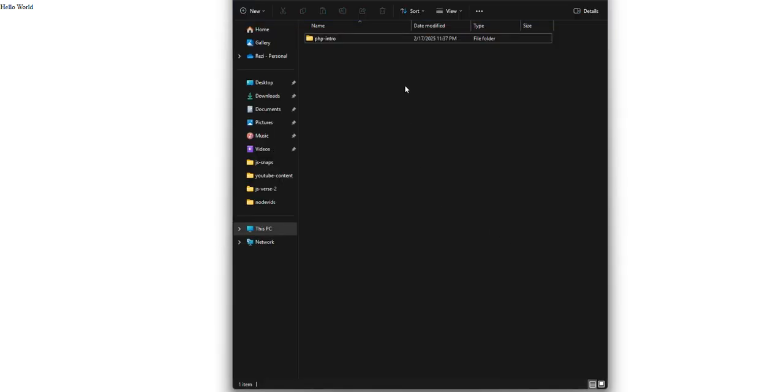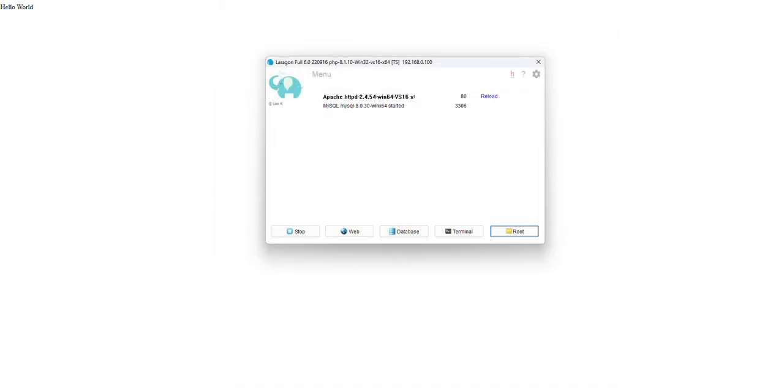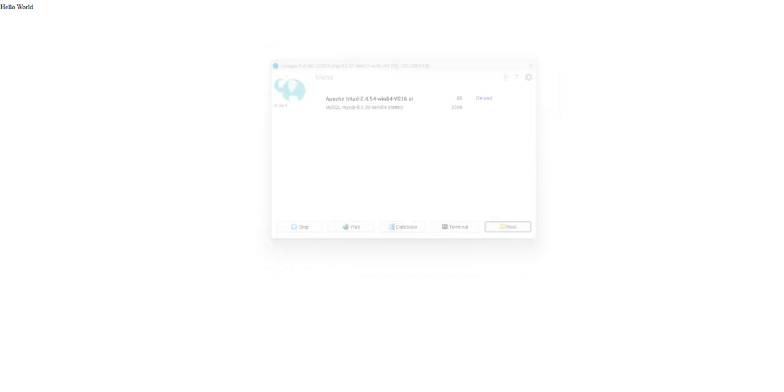So currently we can use this localhost and the PHP intro folder name, which we created. If we see here in the root, we can see PHP intro. So that's our local development environment where we can find our project. It's really confusing, but time to time we will get used to it.